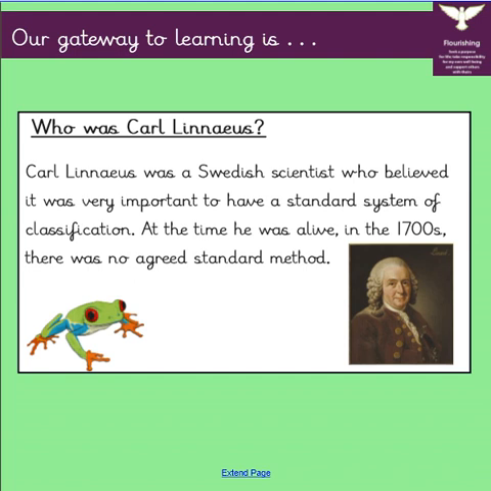First, a little background information about Carl Linnaeus and who he was. Feel free to pause the video at any point and add the information to your mind map. So who was Carl Linnaeus? Carl Linnaeus was a Swedish scientist who believed it was very important to have a standard system of classification. At the time he was alive, in the 1700s, there was no agreed standard method.